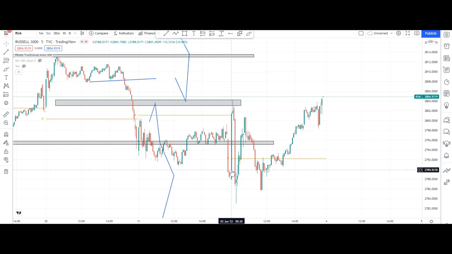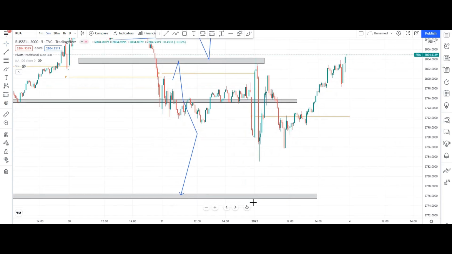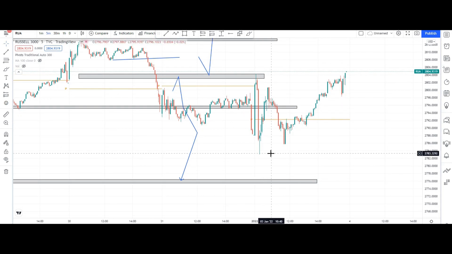Okay guys, you can see what happened on that day. It opened flat, gone, taken a resistance. You can see here, taken a resistance after this crossing. After this is crossed, you have to buy. Your SL will be here. You can see that within 10 minutes you got very nice momentum.